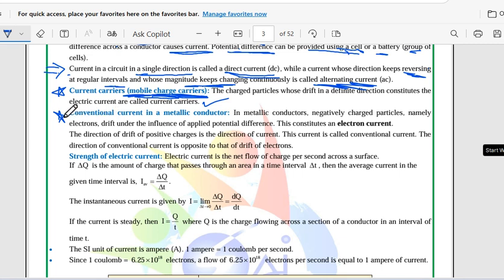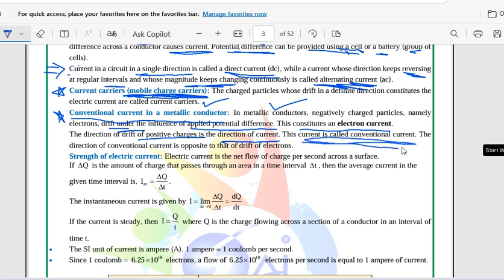See, conventional current. In a metallic conductor, the negatively charged particles are electrons. Am I right or not? These electrons drift under the influence of applied potential difference. This constitutes an electric current. The direction of drift of positive charges is the direction of current. This current is called conventional current.